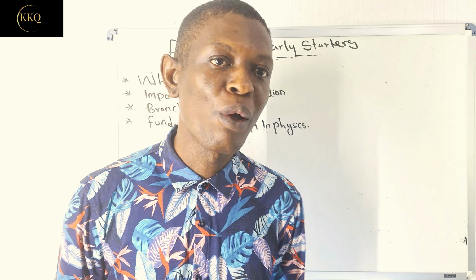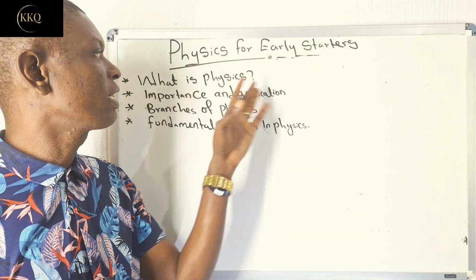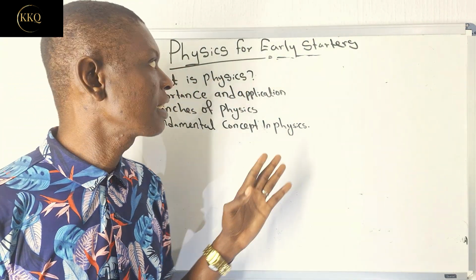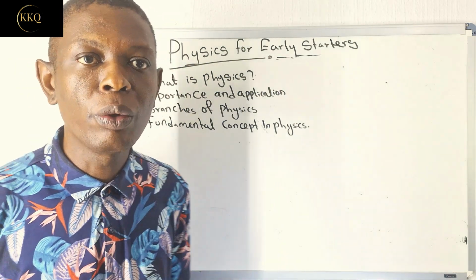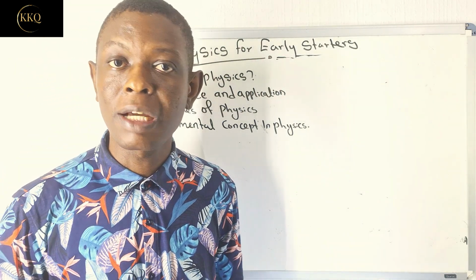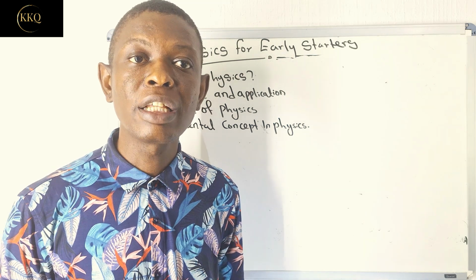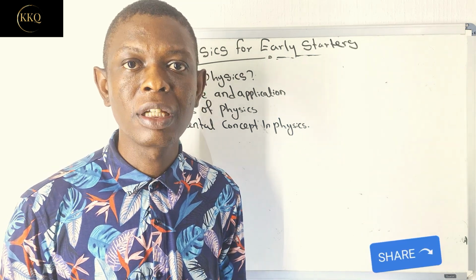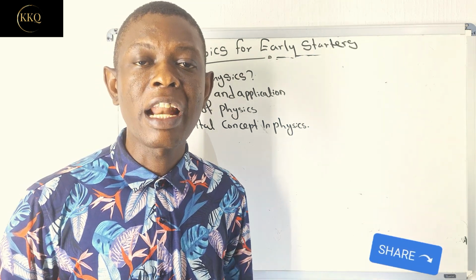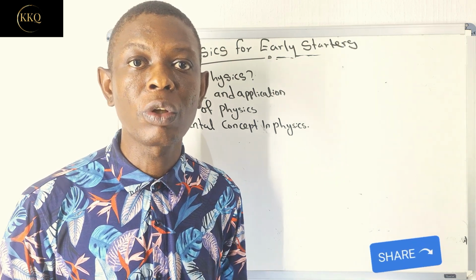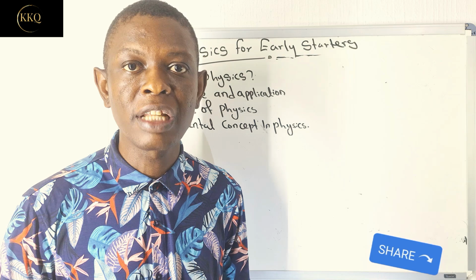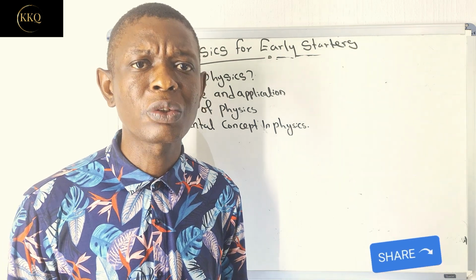And today, we'll be looking at what is physics. Remember, this class is physics for early starters. In our previous video, we had a brief introduction about physics, and we went on to define what science is all about, the branches of science, and how to carry out a scientific approach. That's the scientific method, talking about curiosity, observation, asking questions, hypothesis, and so on.